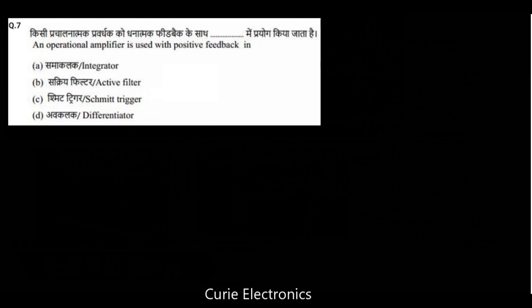An operational amplifier used with a positive feedback is... Now, the positive feedback circuit is the Schmitt trigger circuit. How does the Schmitt trigger circuit look? We have an output here, and it is like a voltage divider, and I am giving it to the positive input of the operational amplifier.